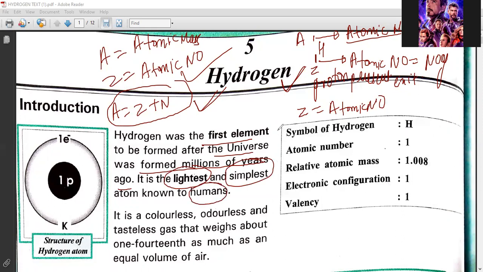So look at the right hand side now. Its symbol is H. Atomic mass is 1. Atomic number is 1. Its electronic configuration is 1, and its valence is 1, because in the first orbit it holds only one electron, right? So no other electron is there. It has only one electron, so its electronic configuration will be 1 only, and valency is also 1. Valency is the outermost electrons, which are held in the last orbit. So write these points.